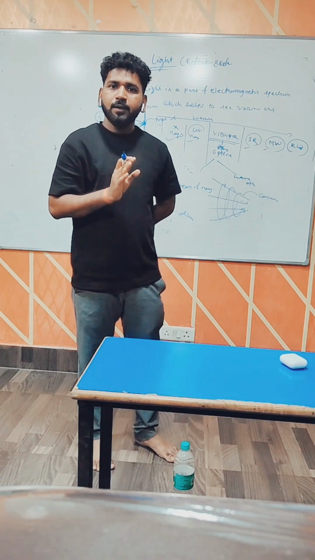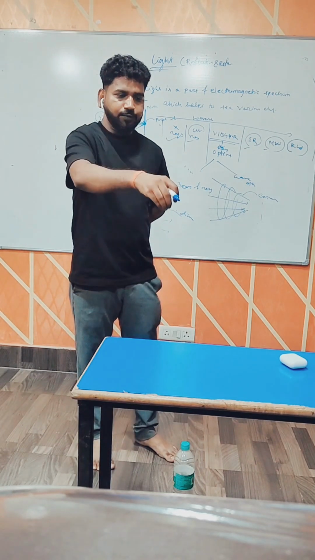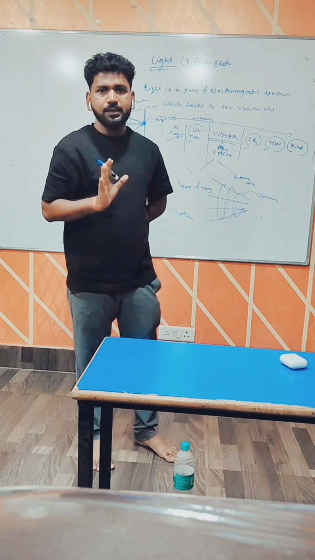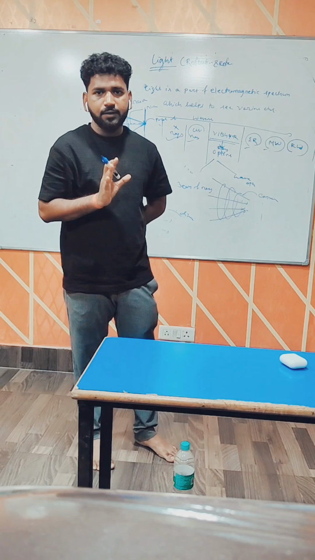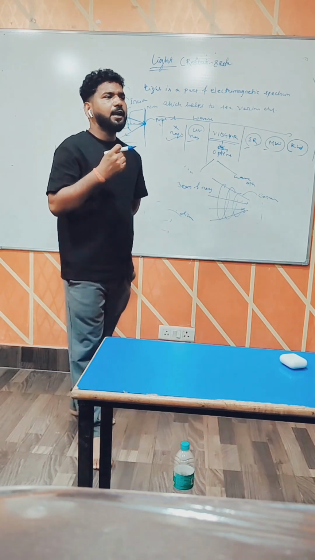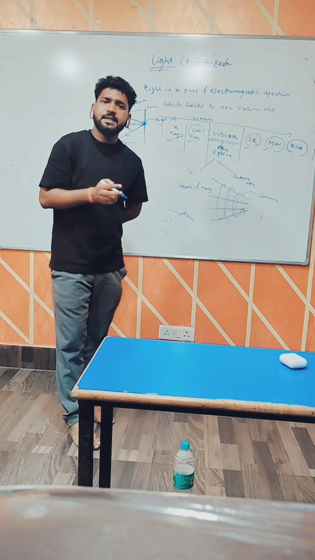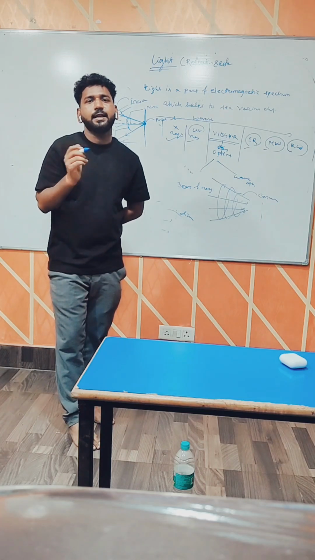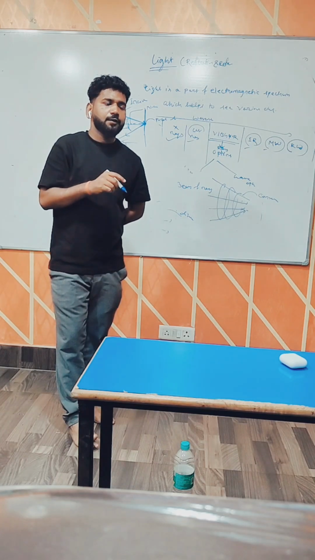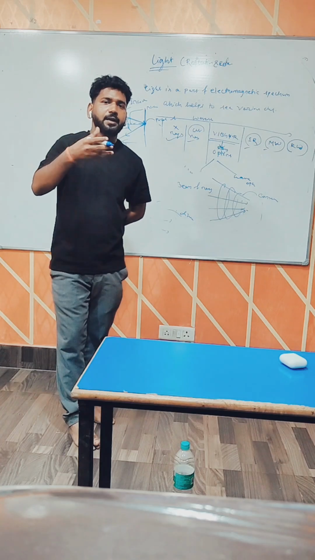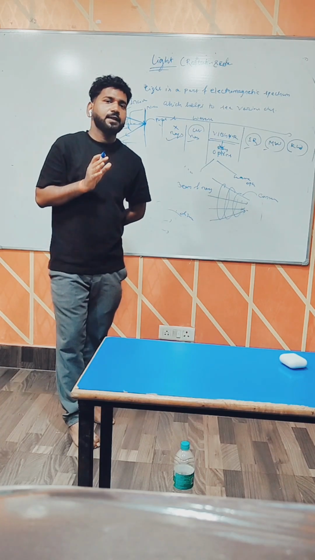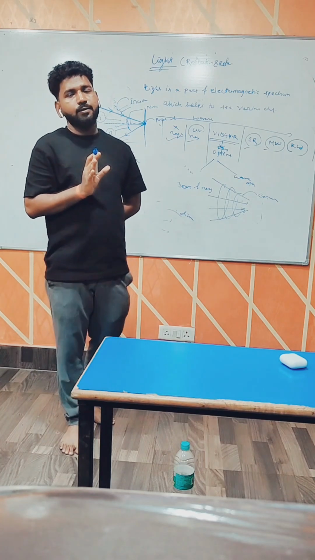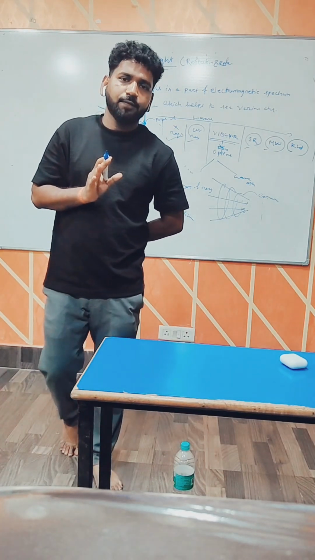Is it clear? Listen, when light falls on an object, it will be bounced back. The bouncing back of light in a single medium is known as reflection. Is it clear what reflection is? Now, when light bounces back, surfaces are basically of two types: regular surface and irregular surface. When after reflection the light goes parallel, it is a regular surface. When after reflection the rays go in different directions, that is an irregular surface. Is it clear?